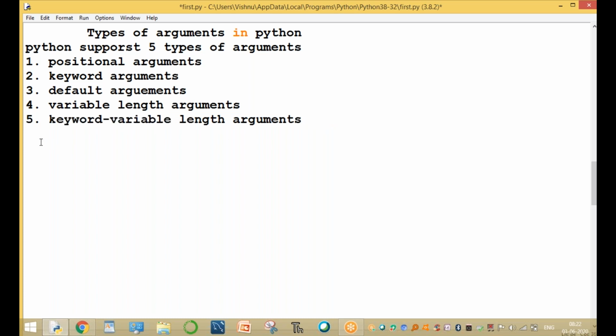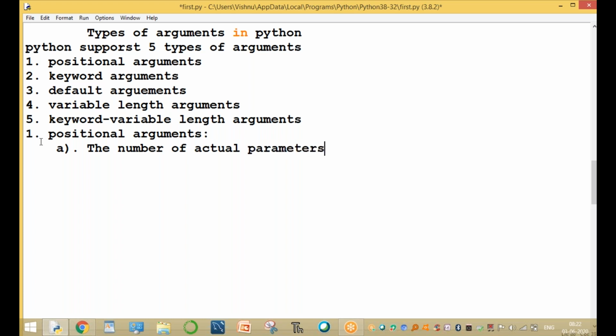How do we define these arguments? The first question is, what is a positional argument? Here, the very important first point is that the number of actual arguments, the number of actual parameters, must be the same. Actual parameter means the function calling area.